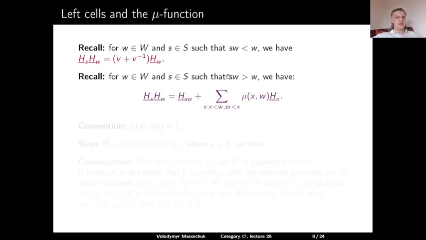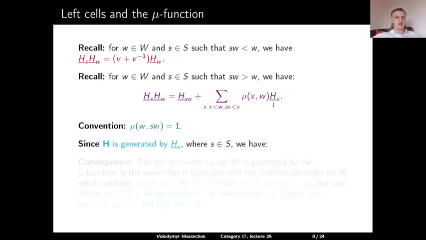In the other situation, when sw is greater than w, then the product of H_s underlined times H_w underlined is H_sw underlined plus a similar sum as before. The only difference is that now sx should be smaller than x. And again, we have H_x underlined with the coefficient given by the mu function. And the same convention for the mu function, that the mu function between w and sw is 1.